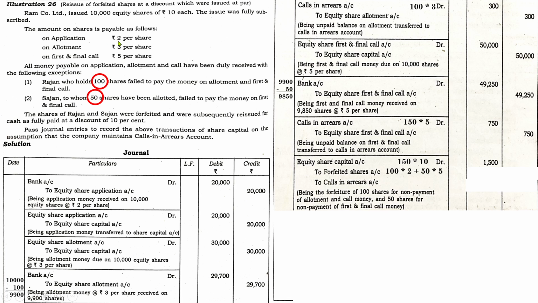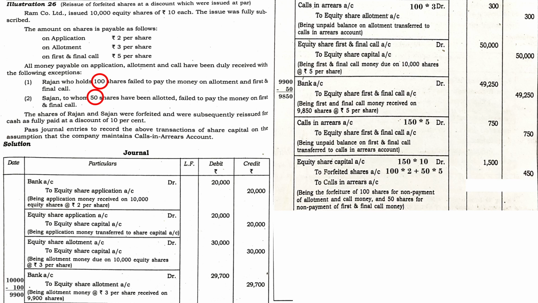So you need to consider the success payment. Here he successfully paid application, so 100 into 2. Let it be like that. Next one, Sergeant, who holds 50 shares, successfully paid application and allotment. So show his part of amount, that is 2 plus 3, 5, on how many shares? 50 shares. He had successfully paid application and allotment, so 50 into 5,